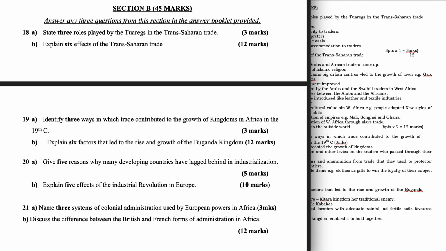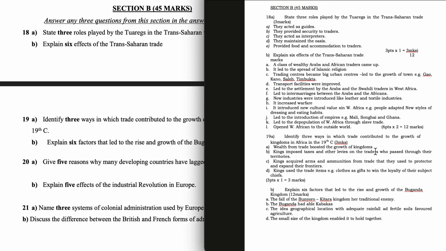Question 18a. State 3 roles played by the Tuaregs in the trans-Saharan trade. They acted as guides. They provided security to traders. They acted as interpreters. They maintained the oasis. They provided food and accommodation to traders.